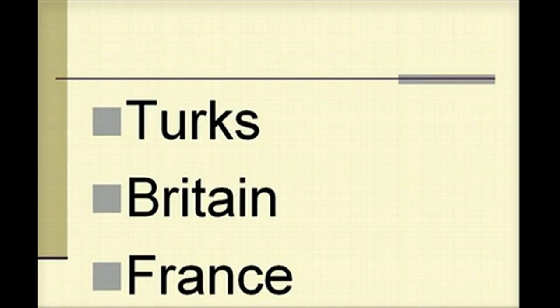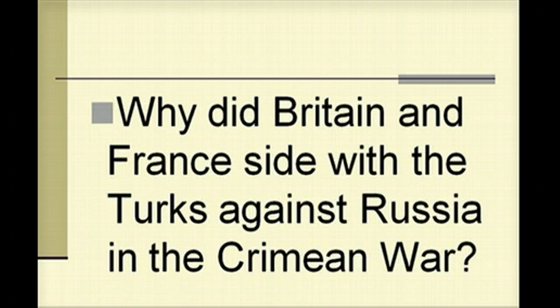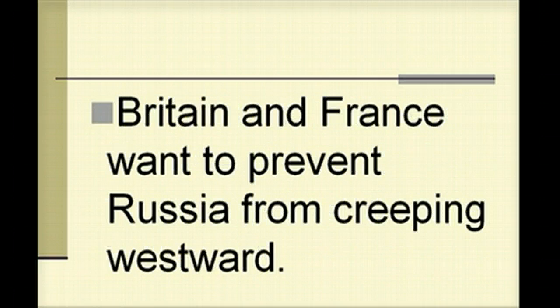Who did Russia fight in the Crimean War? They pretty much had to face off against everyone. First the Turks, then Britain and France will join the Turks. This would be a great all except, so you would of course know the Turks, Britain, and France would be the all, and then an except would maybe be to throw some other options in there. So why did Britain and France side with the Turks against Russia in the Crimean War? Britain and France wanted to prevent Russia from creeping westward.